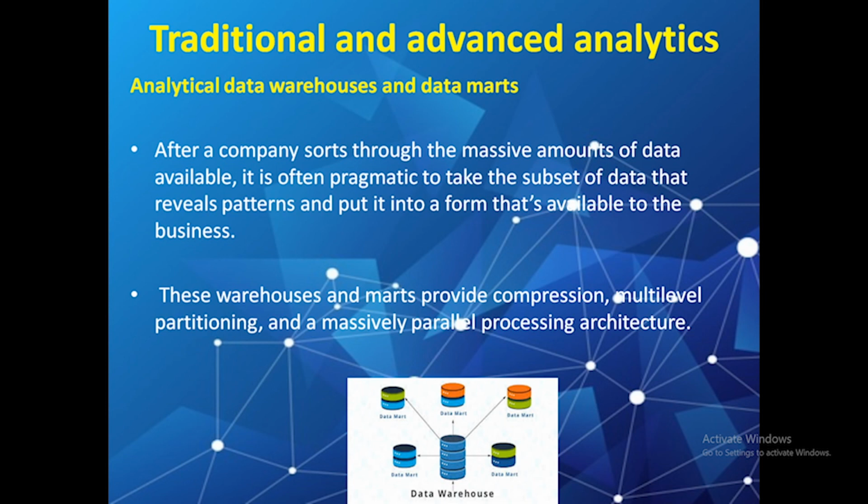Some analysis will use traditional data warehouses while others use advanced predictive analytics. Data warehousing is a process for collecting and managing data from varied sources to provide meaningful business insights, and data marts are a simple form of data warehouse that is focused on a single subject such as sales, finance or marketing.